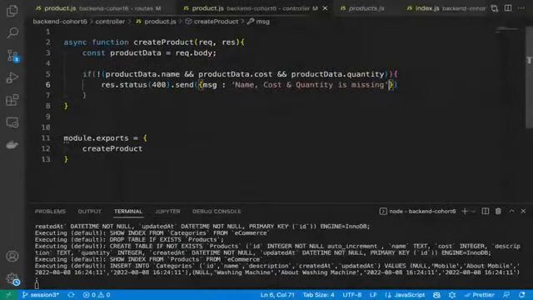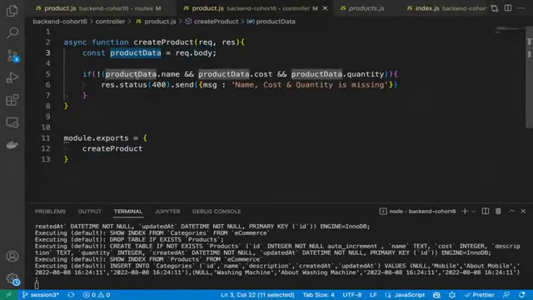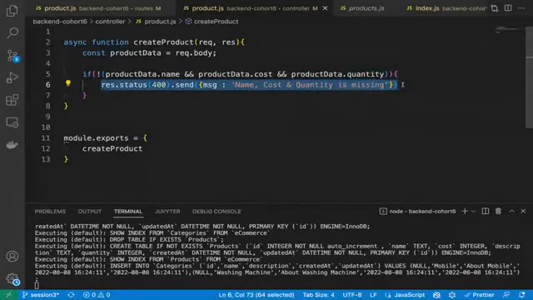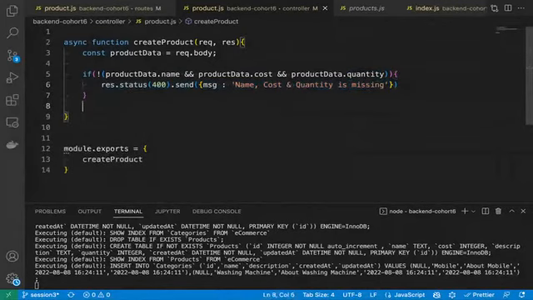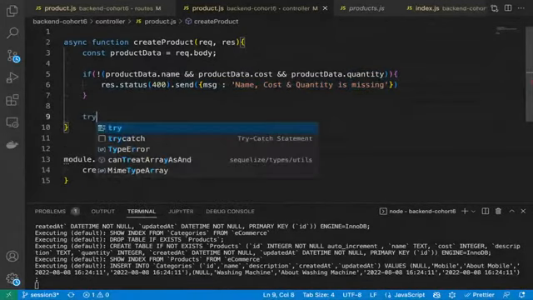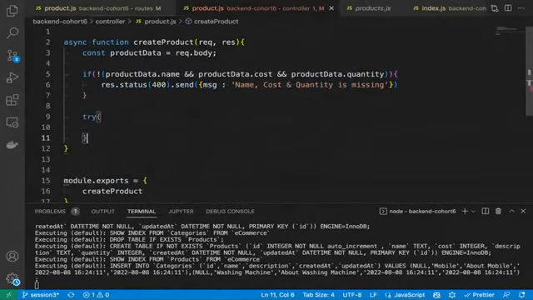We have created a new controller method, create product. In this controller method, we are taking data from our body, product data, and we are checking three fields. This product data should mandatorily have these three fields: name, cost, and quantity. If these fields are missing, then I'm simply saying send the error from here. If these three things are not missing, then we will do try catch. Here we will call our model. Correct?